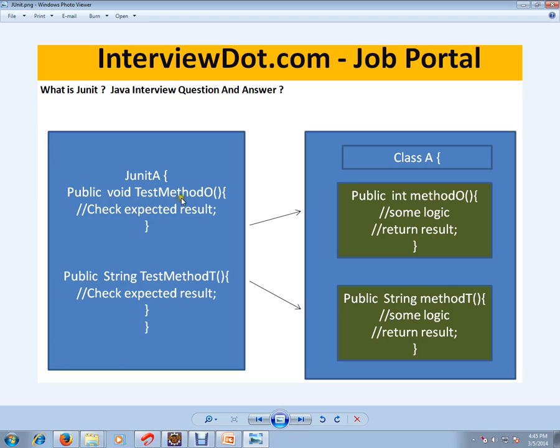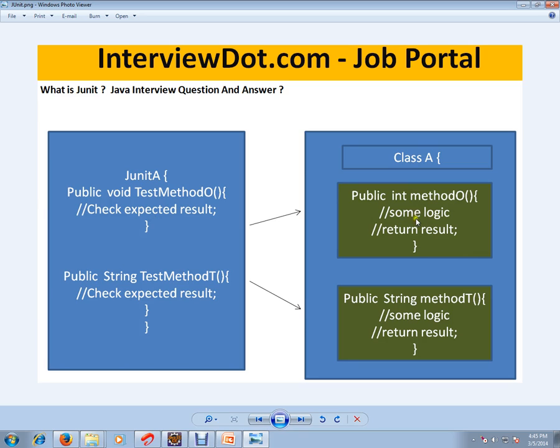A single method in the JUnit test case should independently test a unit of method within a class. So for example, in this class A, only this method will be tested by this test method independently.